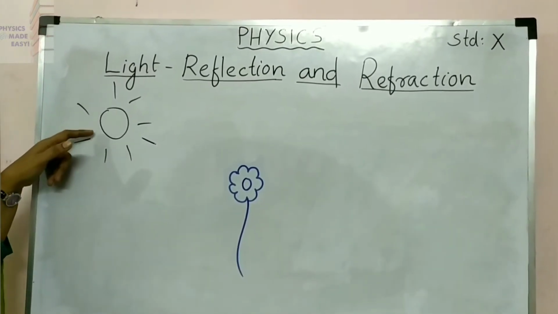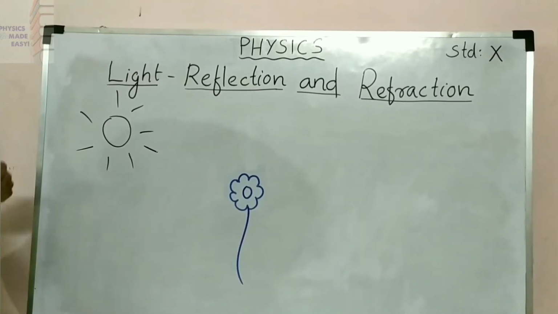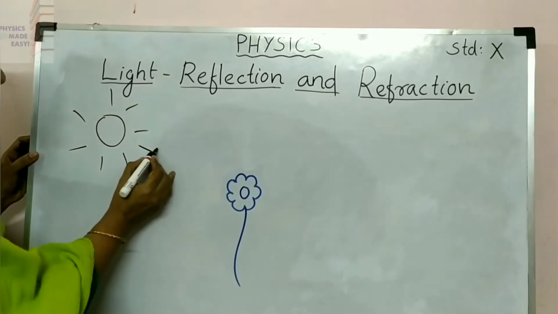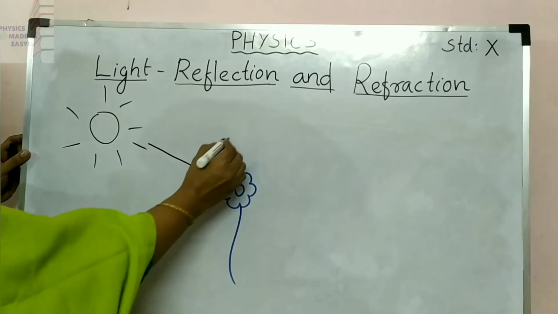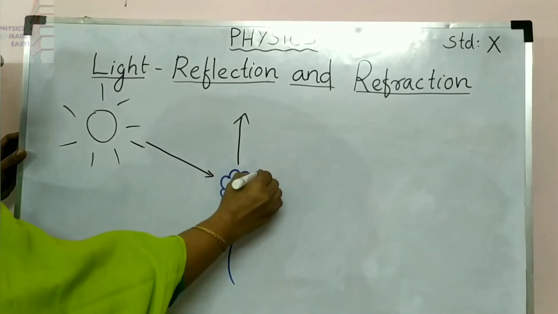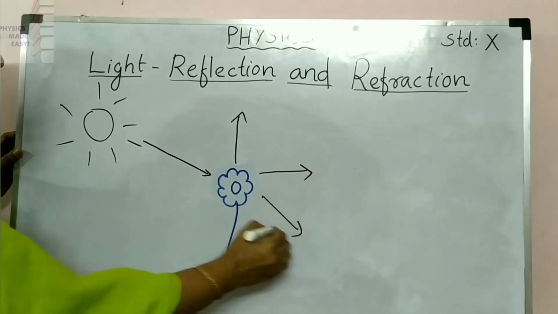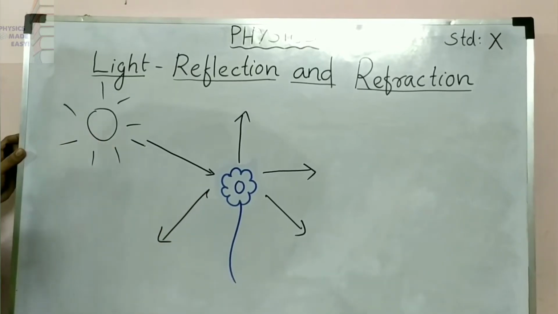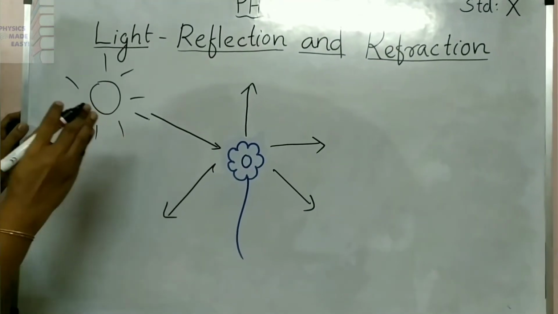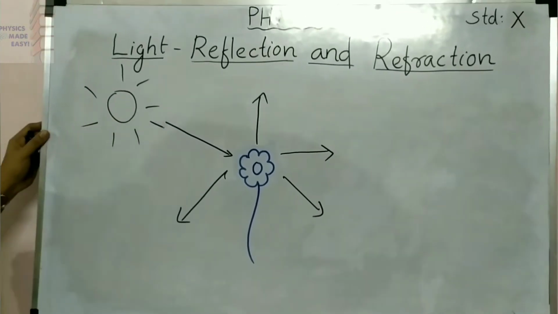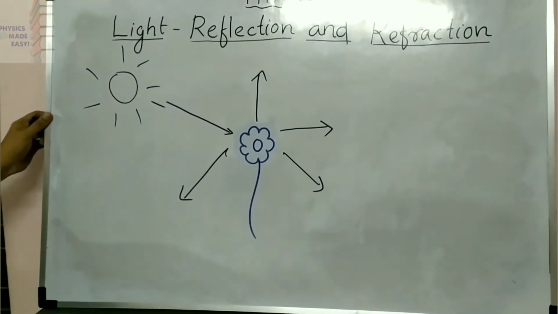Here you can see the sun, and sunlight falls on this flower. Then what will happen? These rays are reflecting from this flower in all directions, and these reflected rays are entering into our eyes.